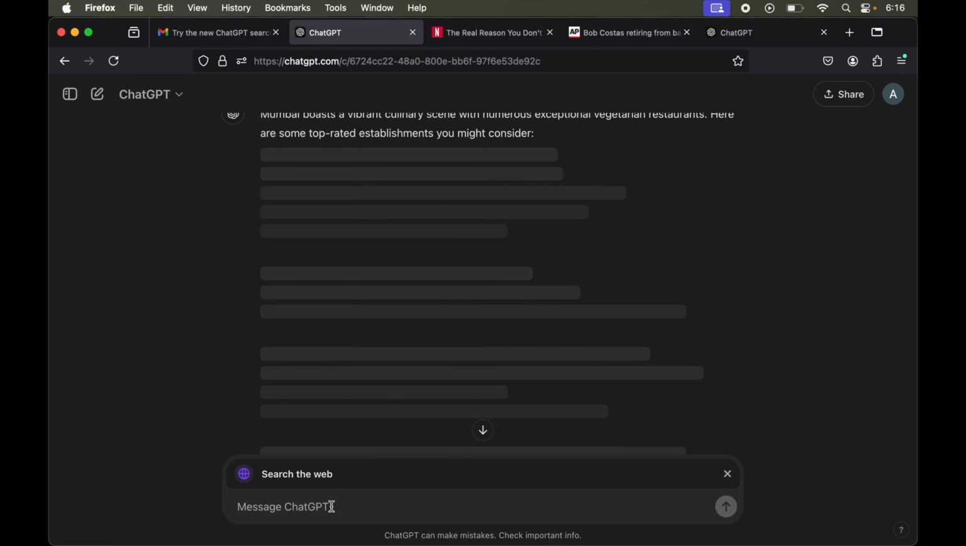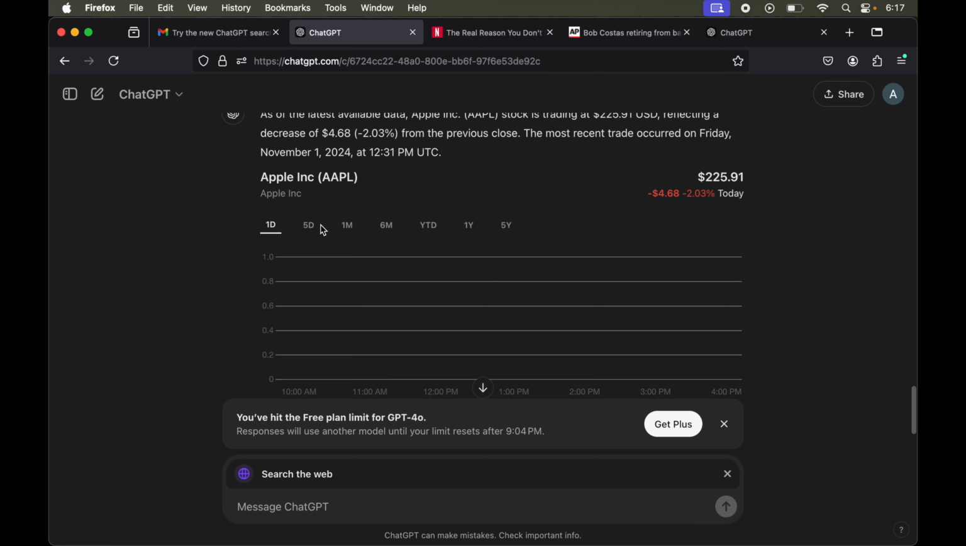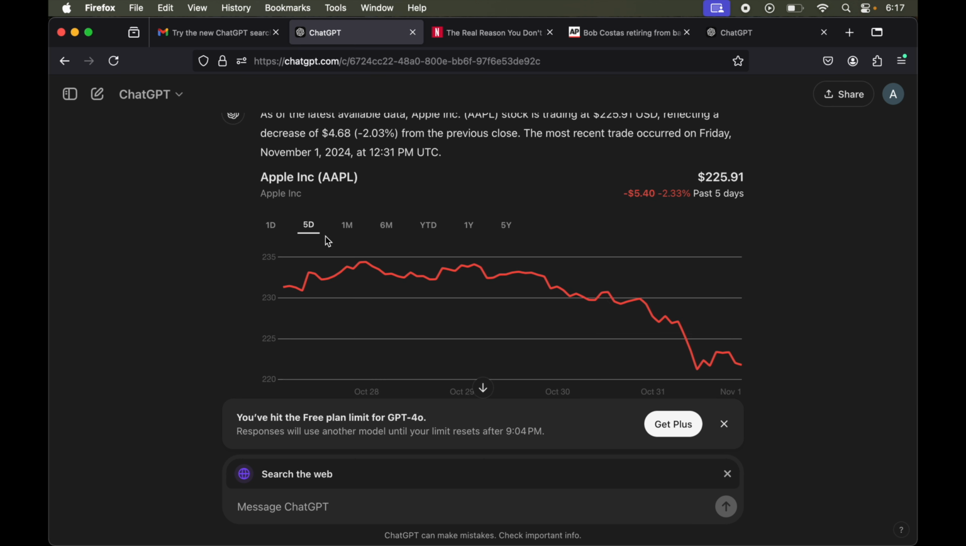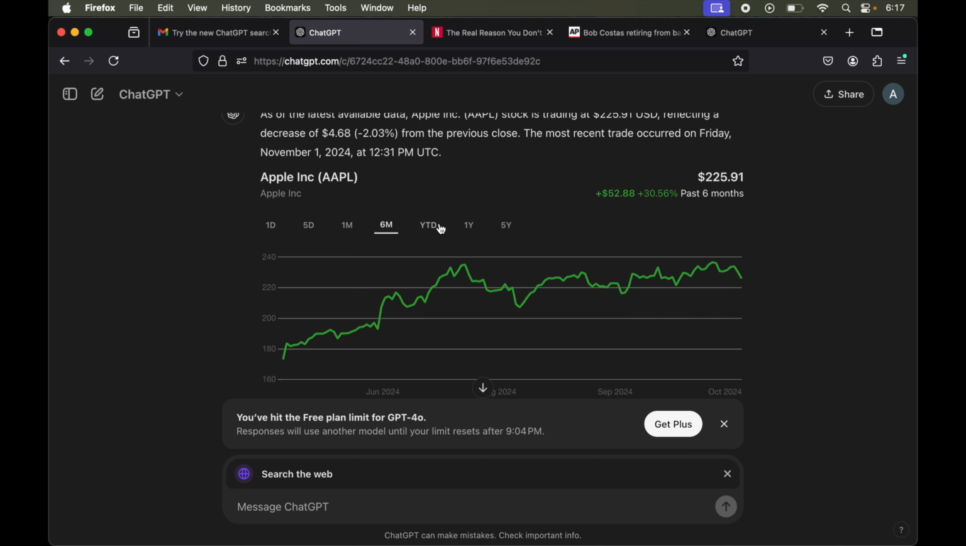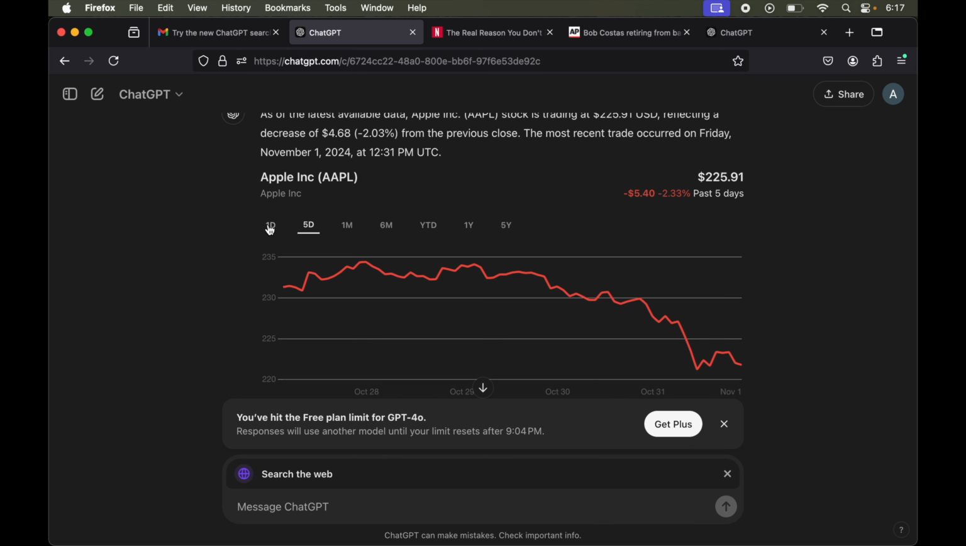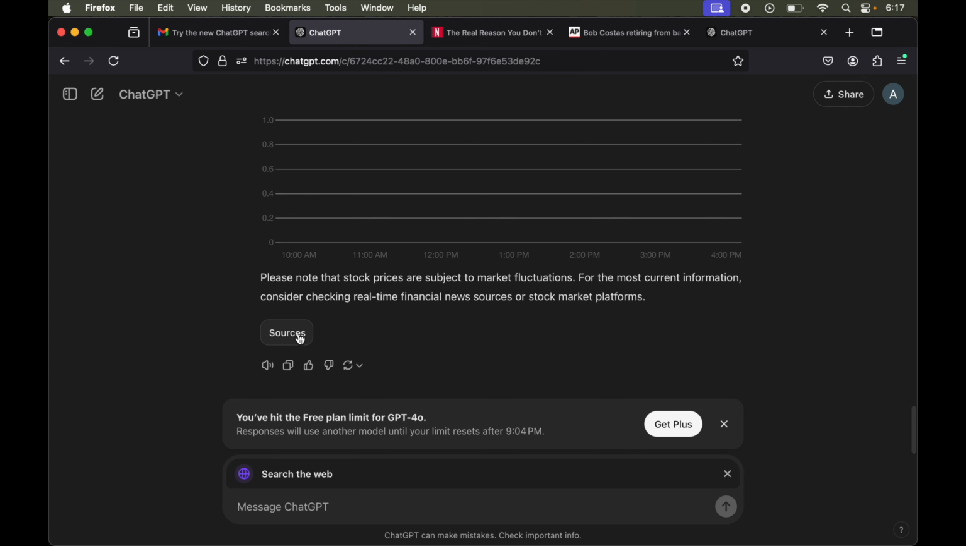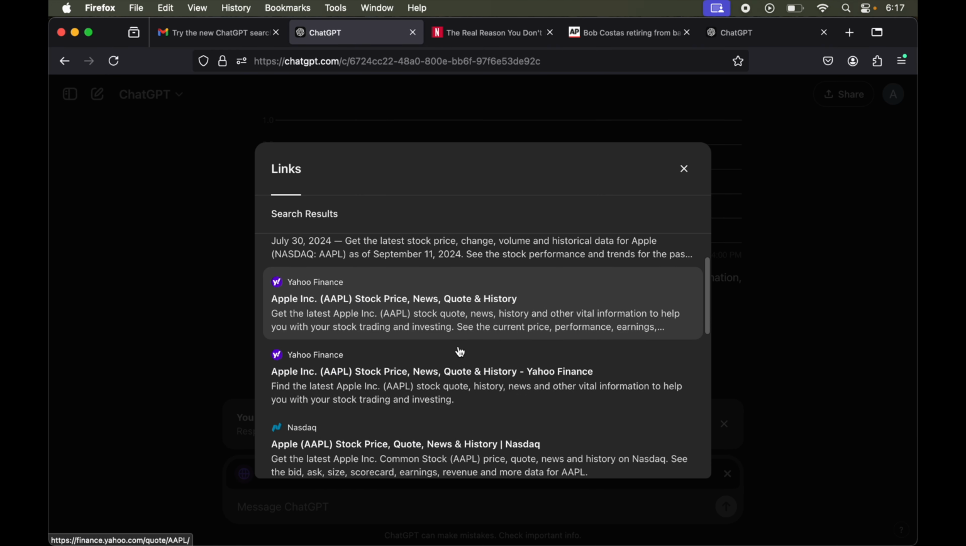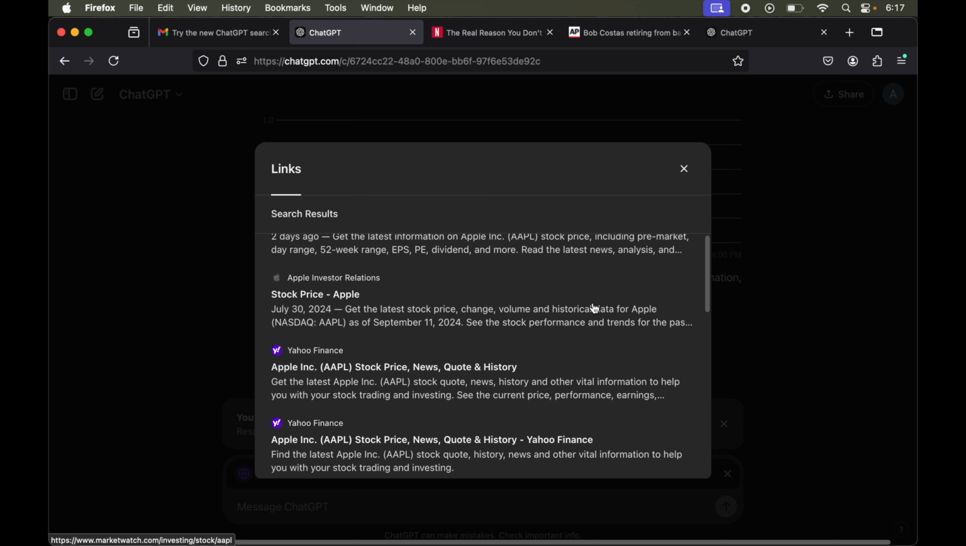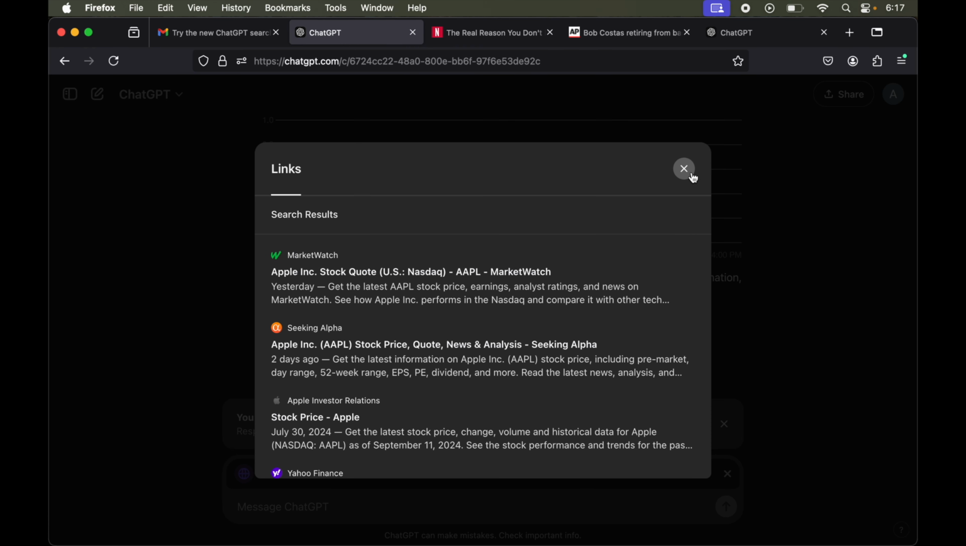Now let's try one more prompt here. So let's try to get the stock price. So let's type in stock price for Apple stock. Let's submit. So we have got a nice chart here similar to what we usually get on Google. So which is quite good. This is pretty impressive here. And in the beginning we have got some information around the stock price. Then at last we have the sources also. So from here we can click on any one and we can read more information about that.